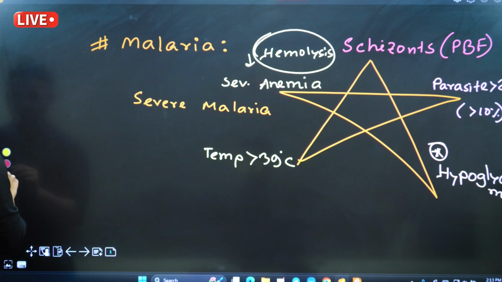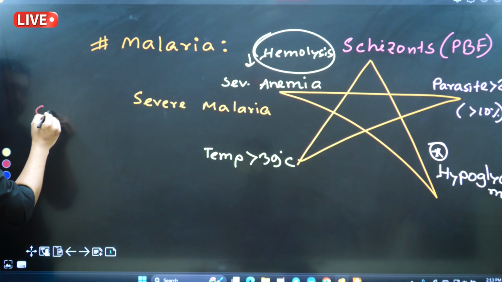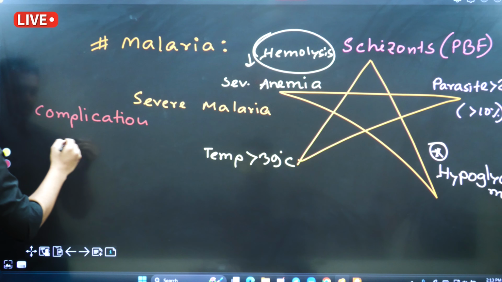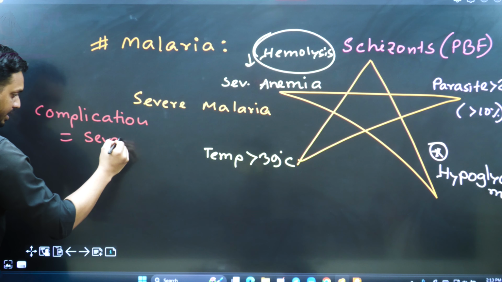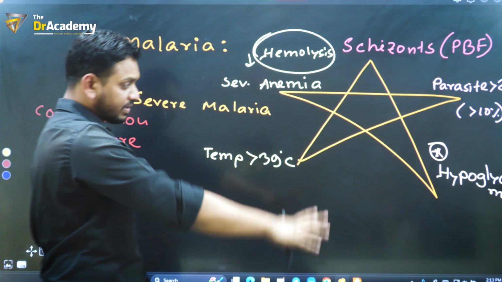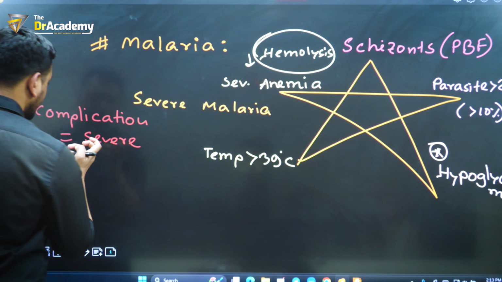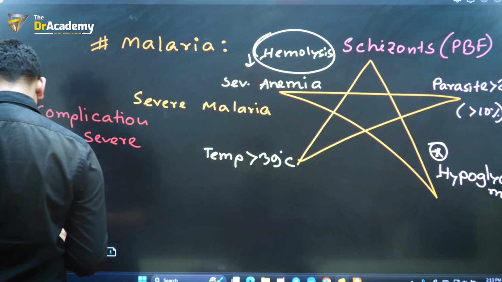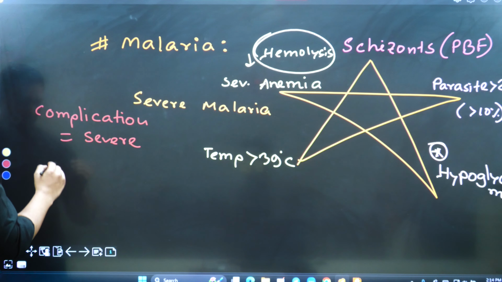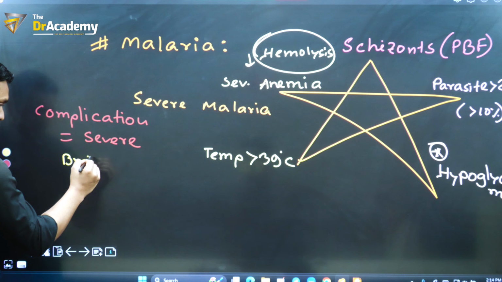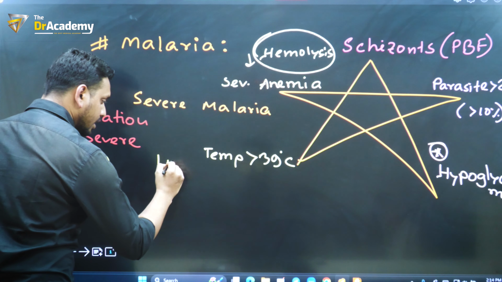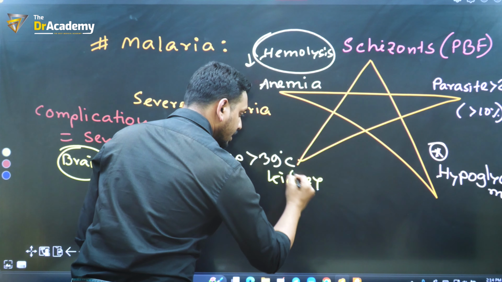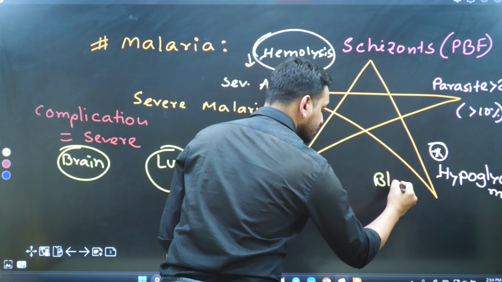By the way, what are the complications? If the patient comes up with only complications, yes, complications again. Complication means severe malaria. So either these five or the patient comes up with complications, we should call it severe malaria. So what complications might the patient develop here? One is the brain complication, one is the lung complication, one is the kidney complication, and the final one is the blood complication.